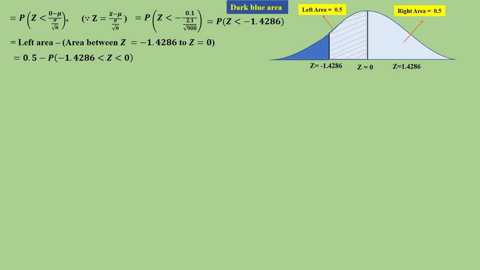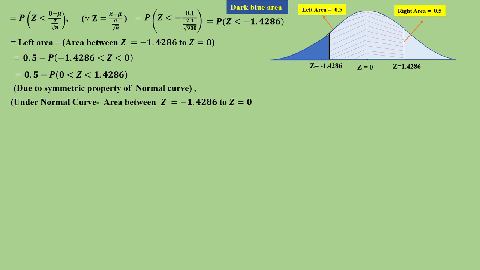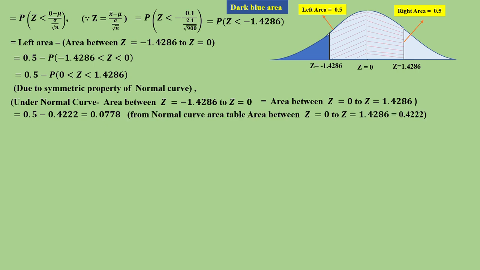This is nothing but the right side area, because we are using the symmetric property; the area is the same whether it is on the negative side or positive side. So this is equal to 0.5 minus the probability of 0 less than z less than 1.4286. Substituting the values, you get 0.5 minus 0.4222 from the normal curve table, which is equal to 0.0778. Hence the probability that the mean of a sample of size 900 will be negative is 0.0778. Thanks.